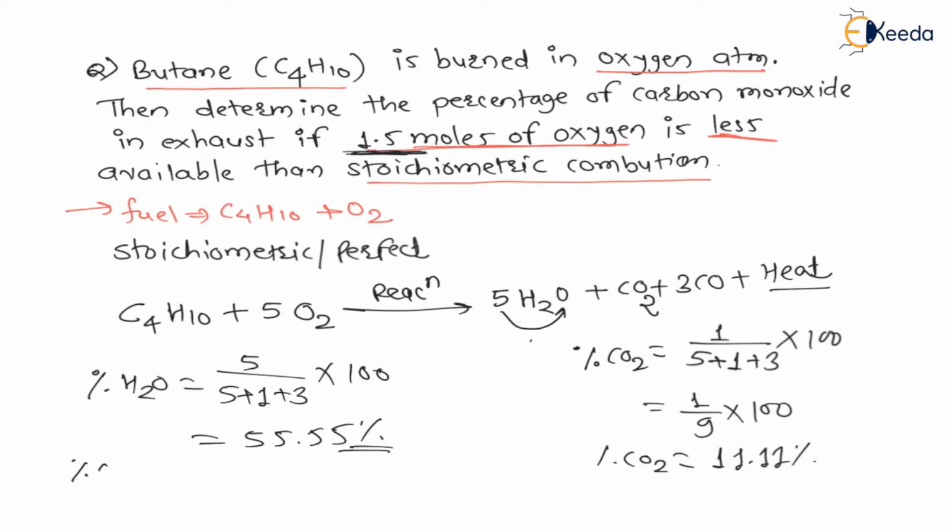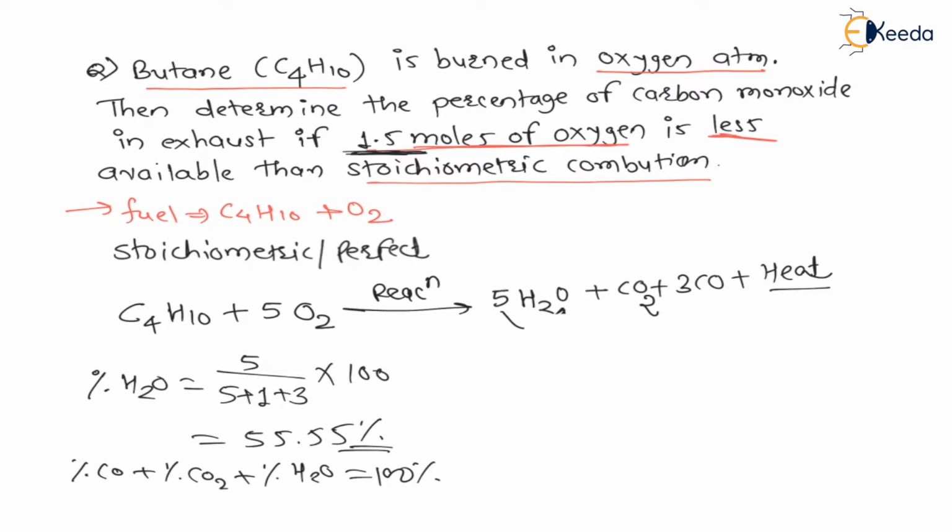And my dear students, the total must be equal to 100%. Therefore percentage of carbon monoxide plus percentage of carbon dioxide plus percentage of H2O must be equal to 100%, right? So let us add them and check whether it is matching or not. Percentage of carbon monoxide we have seen is 33.33%, percentage of carbon dioxide is 11.11%, plus percentage of water is 55.55%. If you add them, you will get 100% exactly.